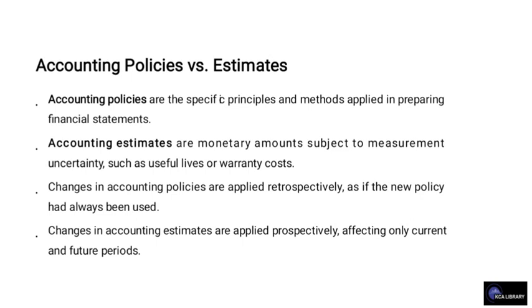Changes in accounting policy are applied retrospectively as if the new policy had always been used, and changes in accounting estimates are applied prospectively, affecting only current and future periods.